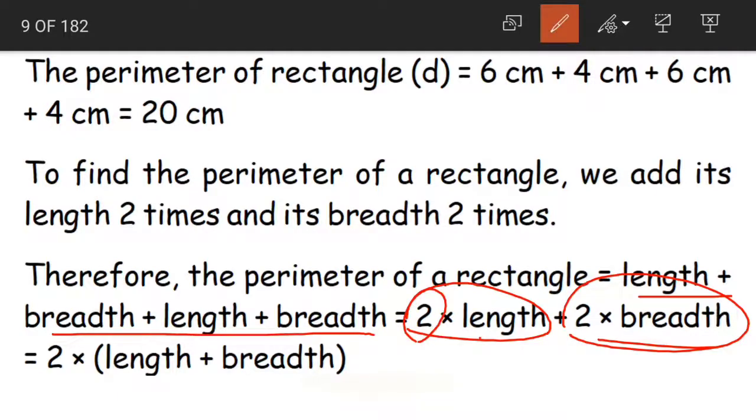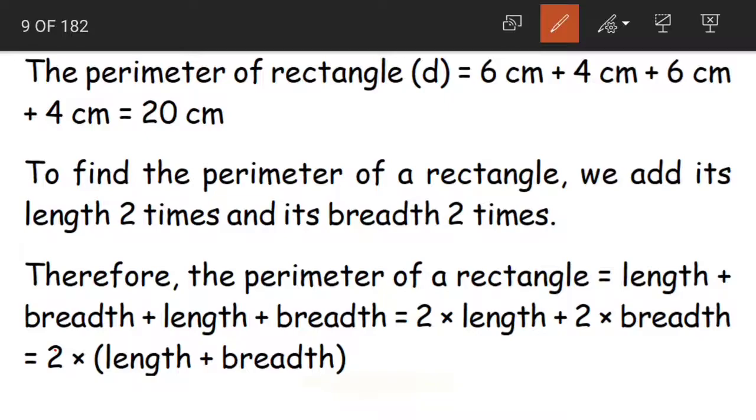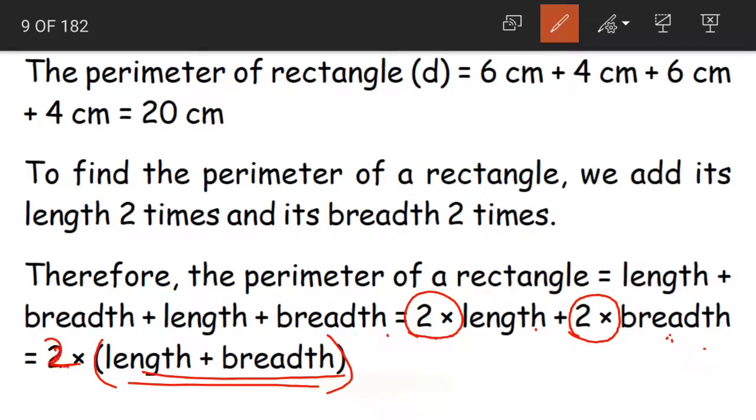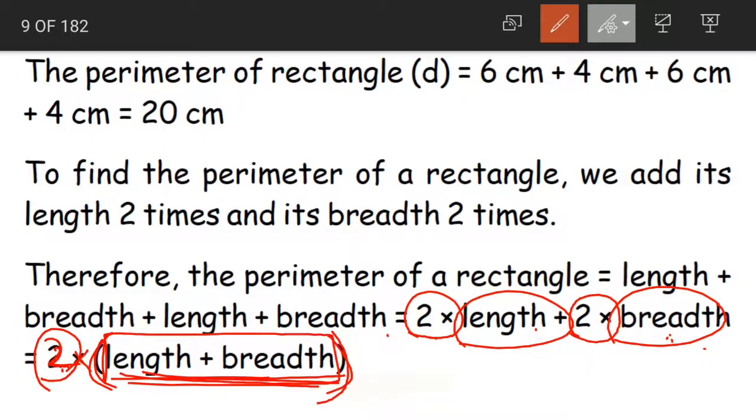If we take out the 2 common, 2 into length plus breadth. Understanding children? If we take out the 2 common, 2 is there in both. 2 into length and again we have 2 into breadth. So if we take 2 common, what are we doing twice here? We are adding the length and breadth twice. So 2 into length plus breadth. We have to add the length and breadth together 2 times. So this will be our formula to find out the perimeter of a rectangle.